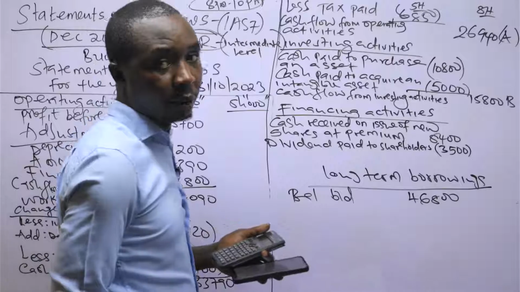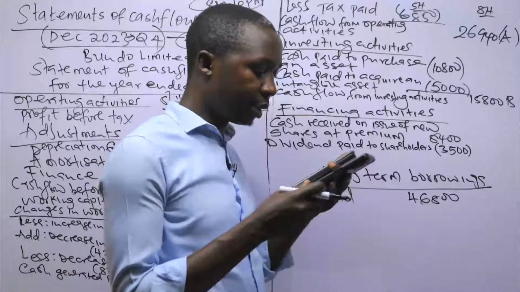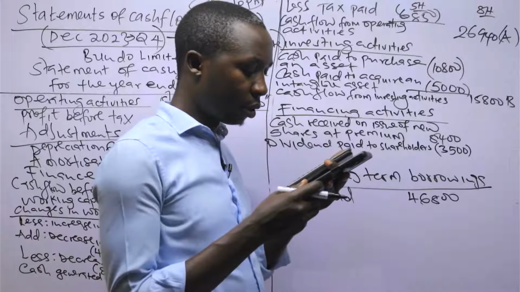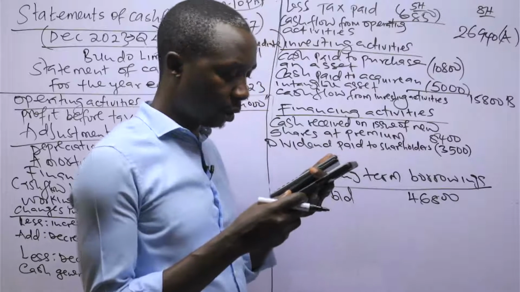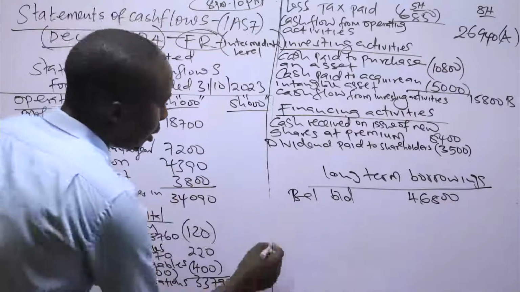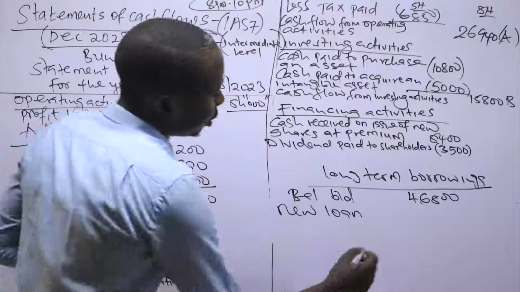But remember, under additional information number 3, they said that the company repaid some borrowings which had matured during the year, and they issued a new loan amounting to 3 million. So there's that new loan which was issued of 3.